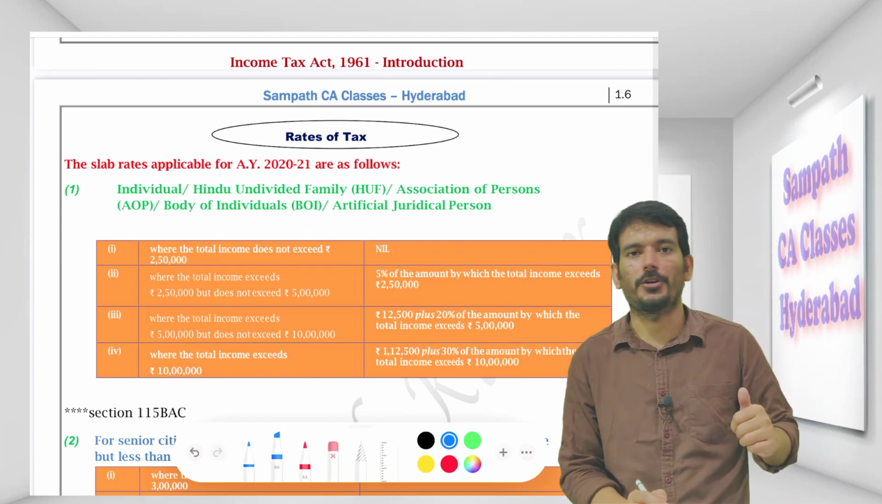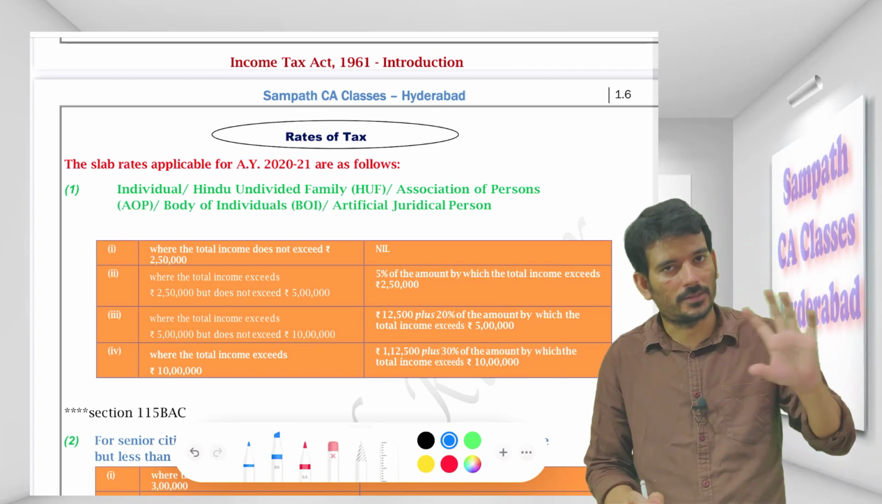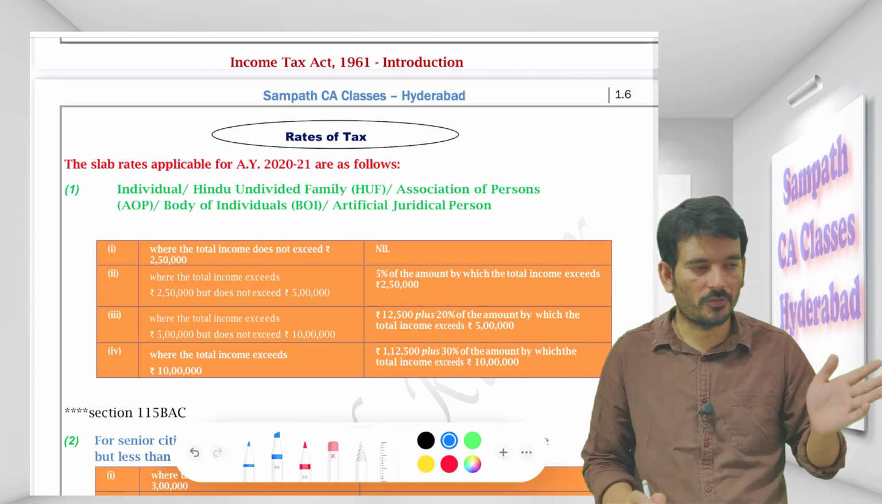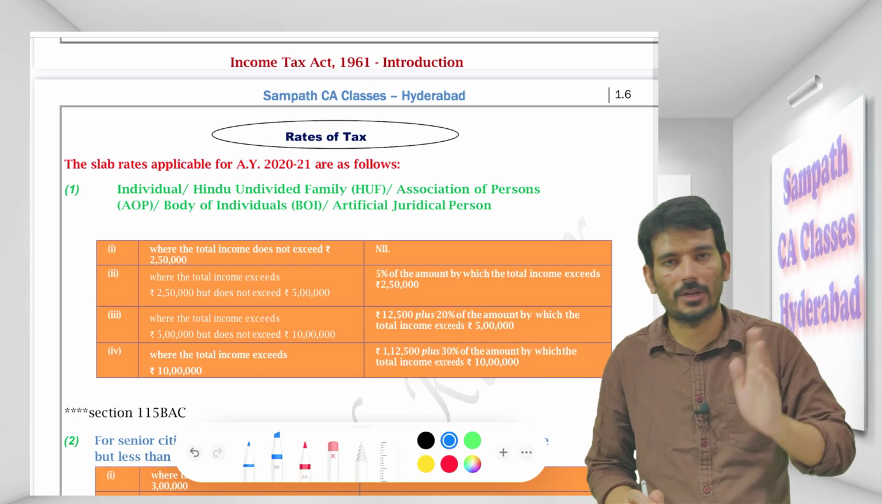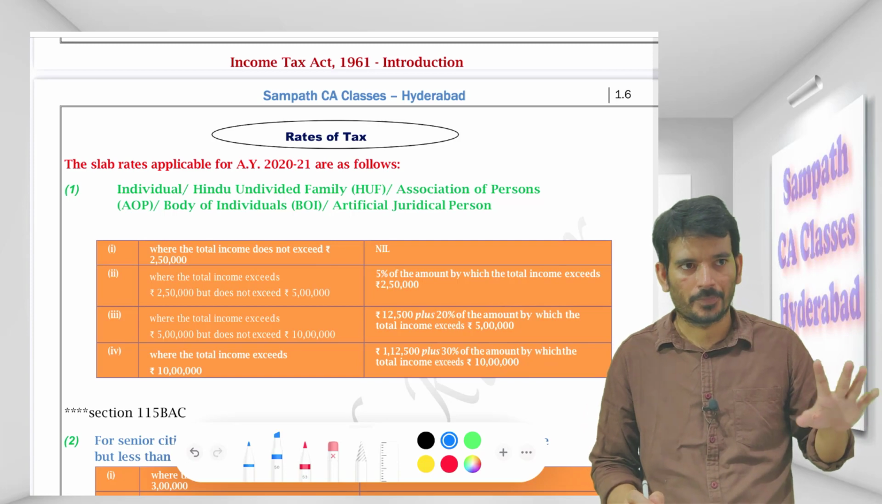Coming to the rates point of view, there is an amendment. I want your attention here. The rates are the same as the previous year. 0 to 2.5 lakh no tax, 2.5 to 5 lakh 5%, 5 lakh to 10 lakh 20%, 10 lakhs and above 30%. It's very simple.